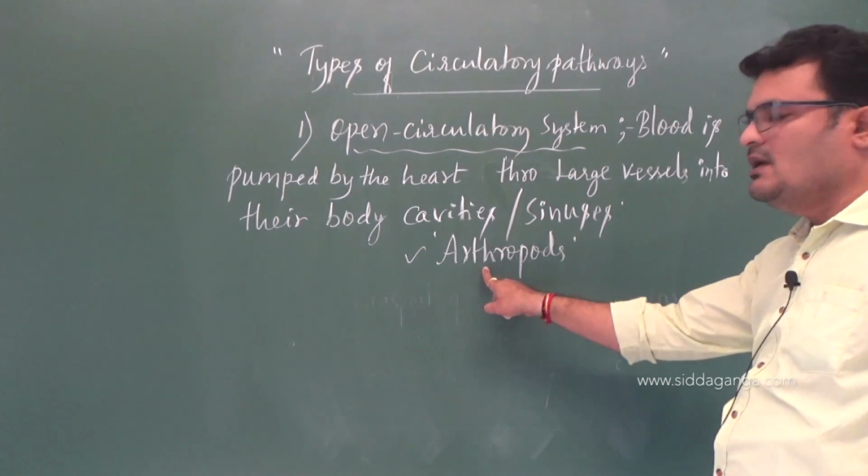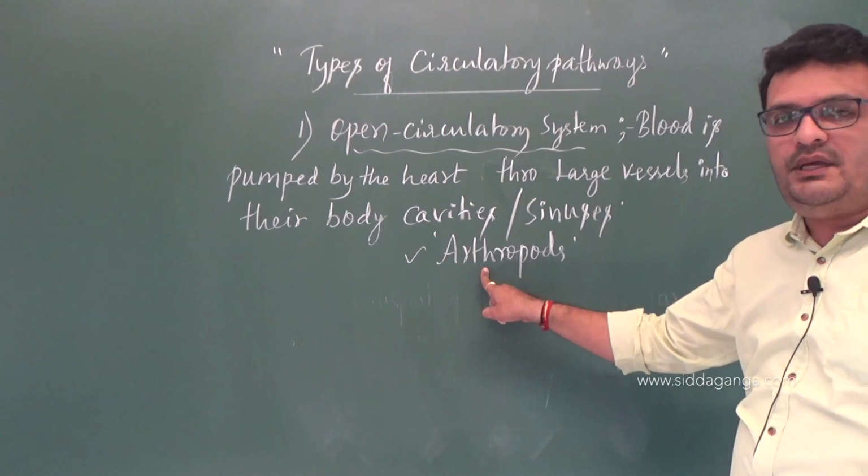Arthropods, remember, cockroach, scorpion, right?